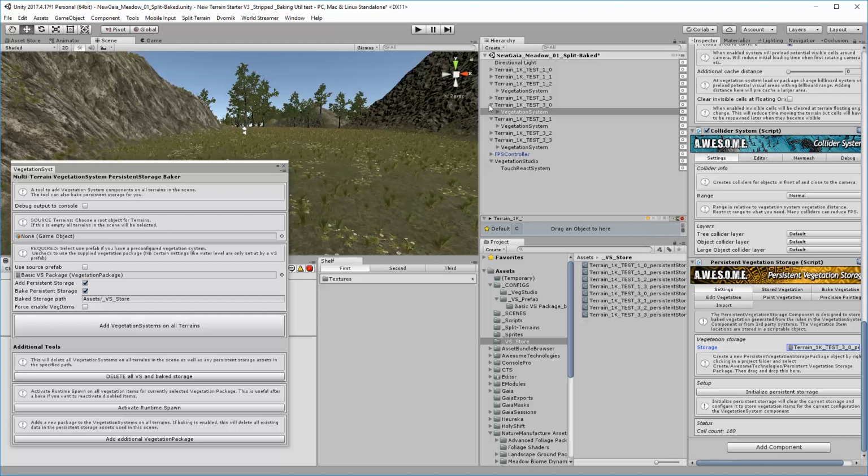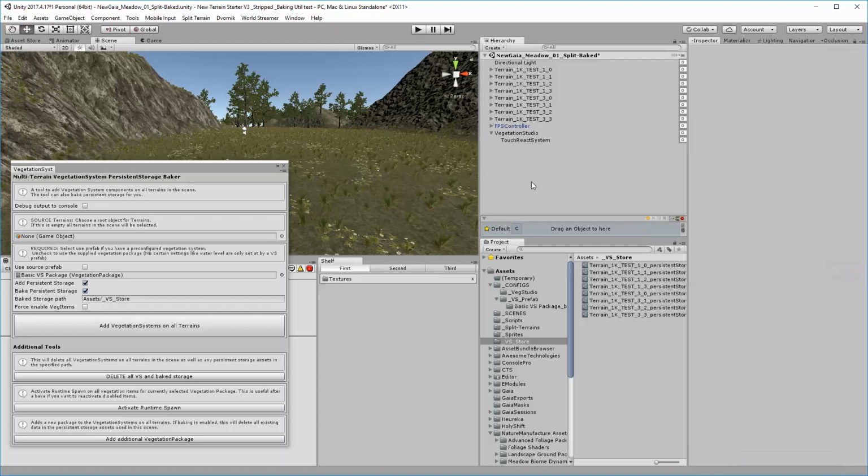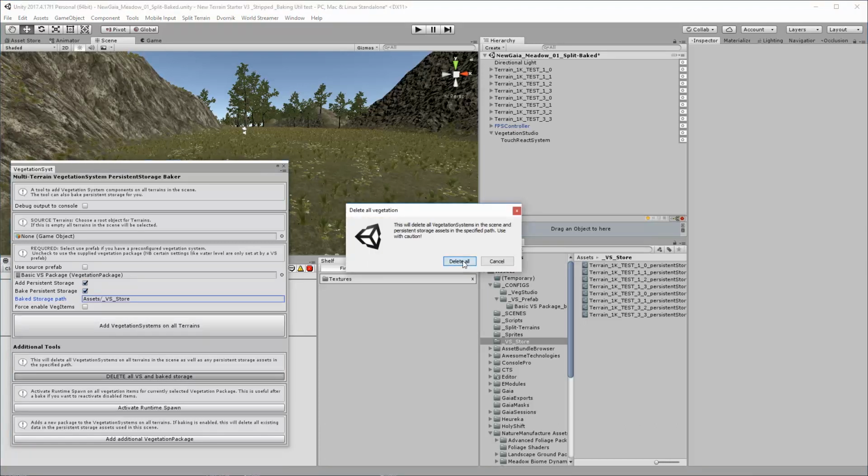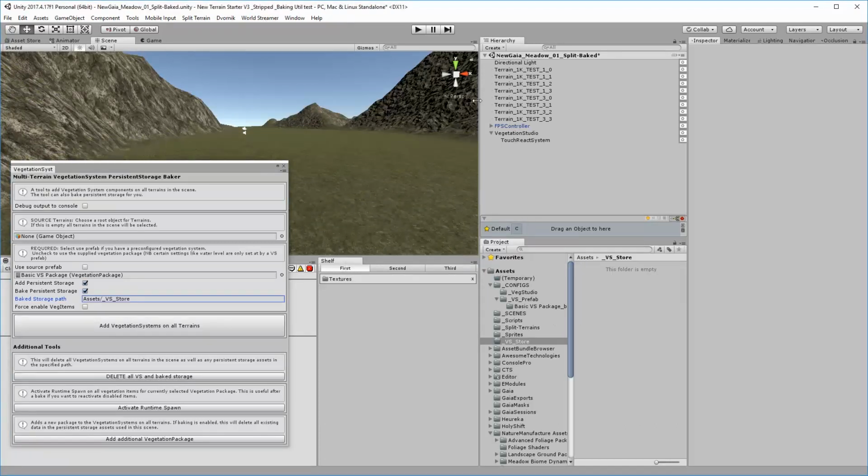And I mean, that's it. You've got your terrains, and they each have their persistent storage. Now the other utilities, delete all, so sometimes you want to start again. Gone. So it does 2 things. It deletes the assets, and it removes all the vegetation systems off the terrain, so it's a kind of a clean slate.